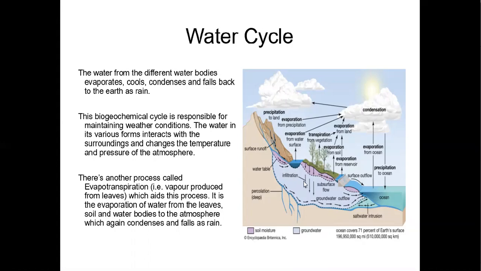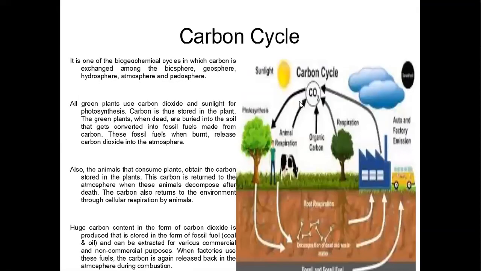The water in its various forms interacts with the surroundings and changes the temperature and pressure of the atmosphere. There is also another process by which water can recycle, that is evapotranspiration. What is evapotranspiration? That is vapor produced from leaves which aids this process. It is the evaporation of water from the leaves, soil, and water bodies to the atmosphere, which again condenses and falls as rain.